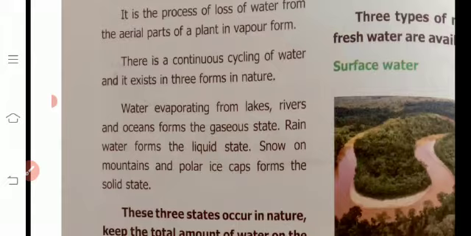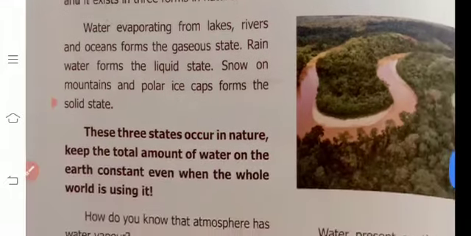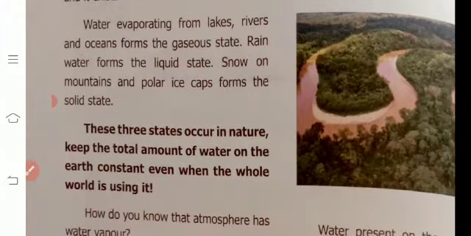So water has three states: solid, liquid and gas. These three states occur in nature and keep the total amount of water on the earth constant even when the whole world is using it.